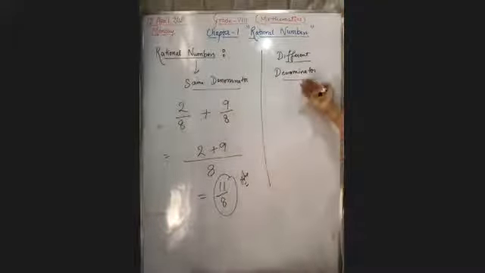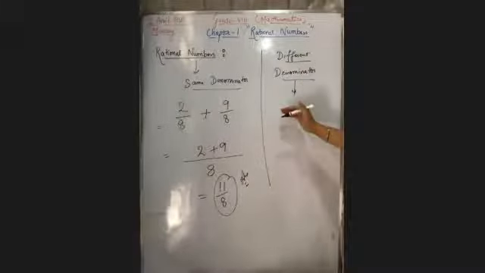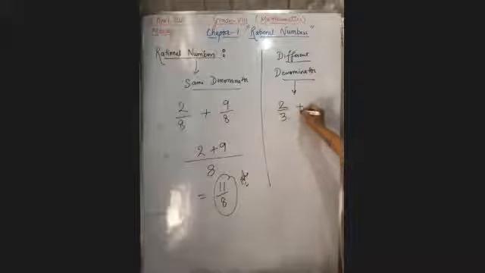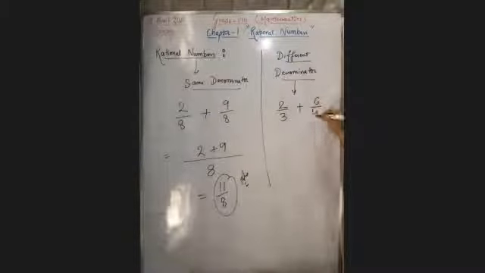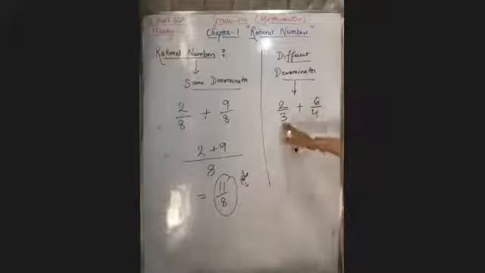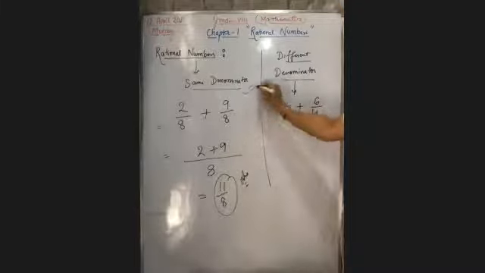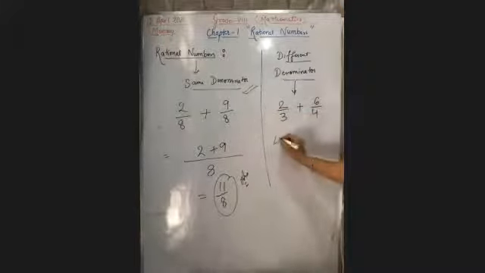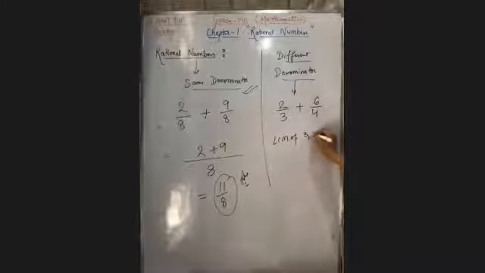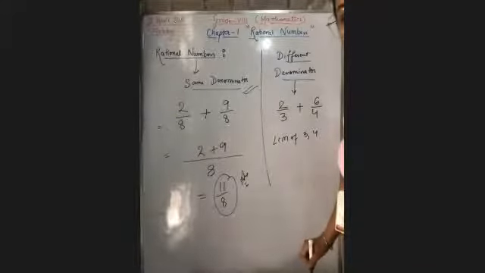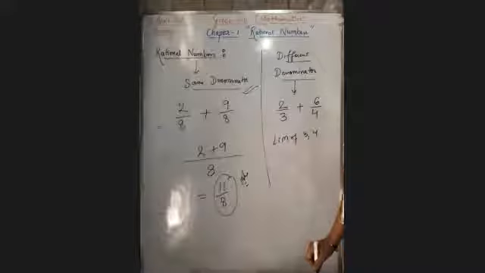Now, if the questions are based upon different denominators, suppose 2 upon 3 and 6 upon 4. Let's suppose this is a question. Now, these have different denominators, so you have to take the LCM. LCM of 3 and 4. You know how to take the LCM? You must have done it in the previous grades. Say yes, ma'am. Raise your hands. I can see. It's understood by you. How to take the LCM?